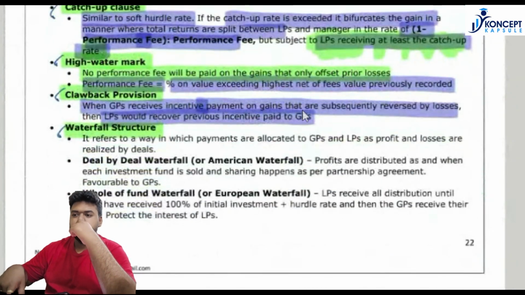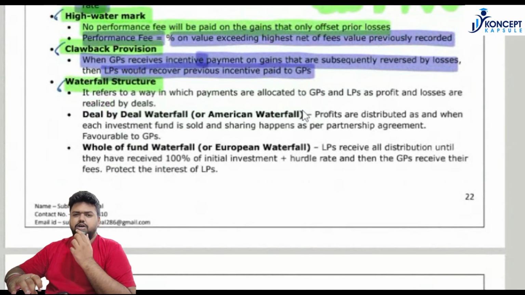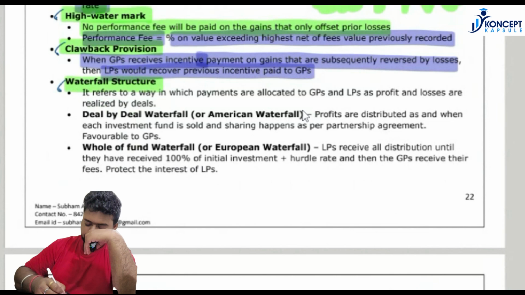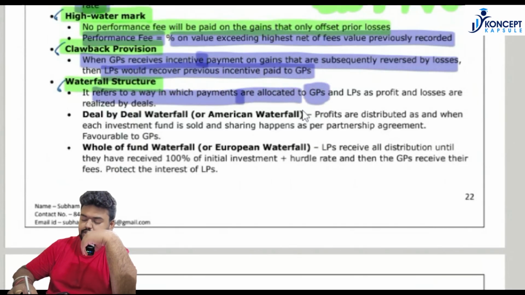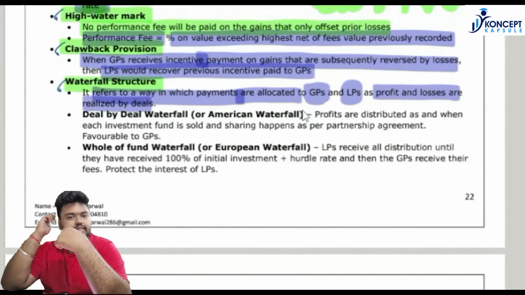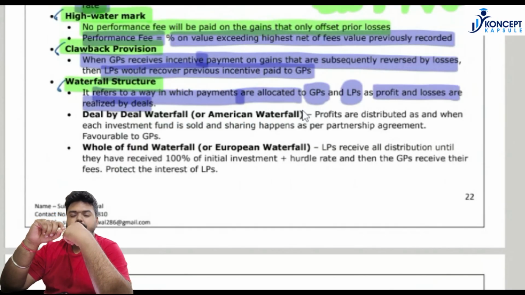Next, we will cover a very important part of the incentive structure, and if the deal is structured in this way, this changes the return for a limited partner as well. It is known as a waterfall structure. What is a waterfall structure? Waterfall structure refers to the way in which payments are allocated between the general partners and the limited partners as profits and losses are realized by deals. So the agreement between the limited partners and the general partner in terms of how the profits and losses will be distributed between them is known as a waterfall structure.